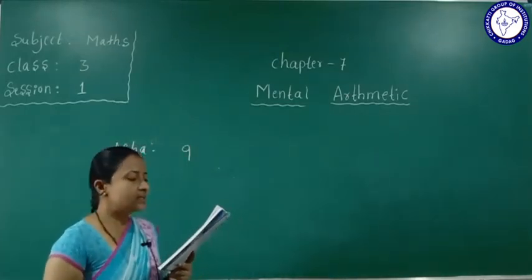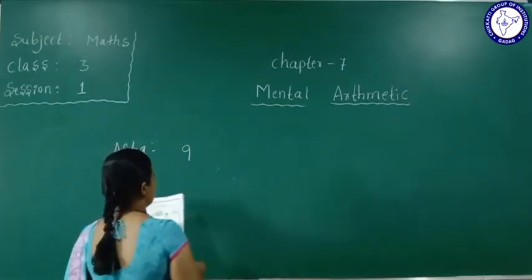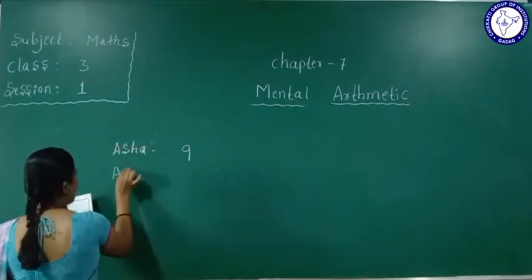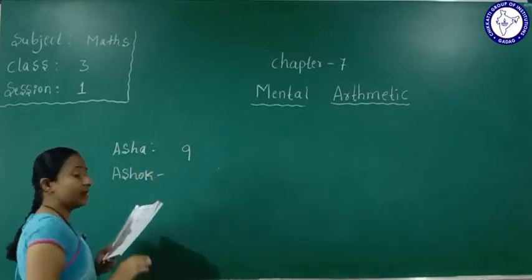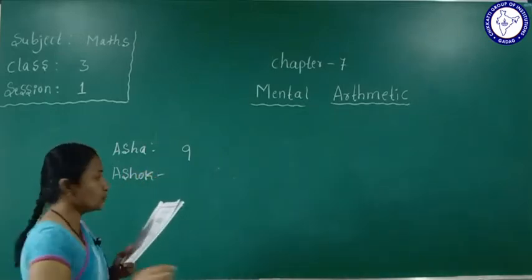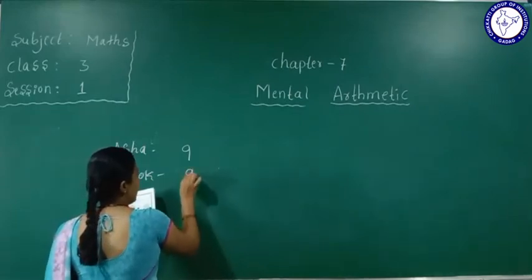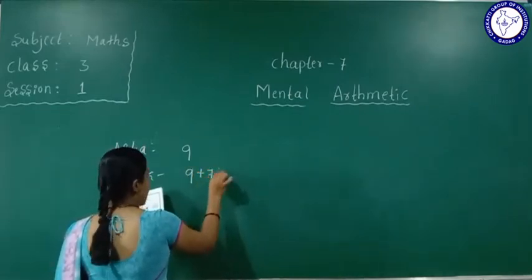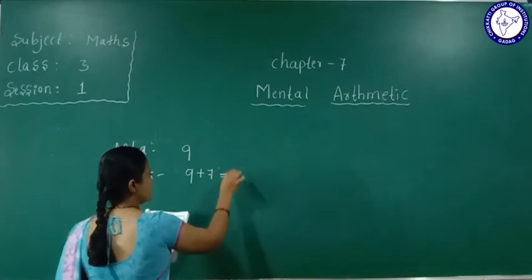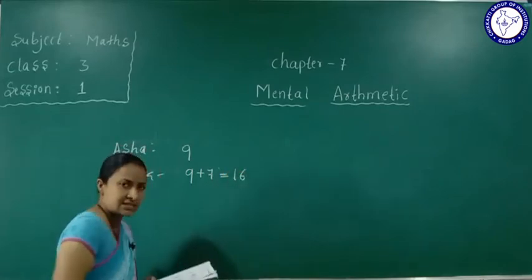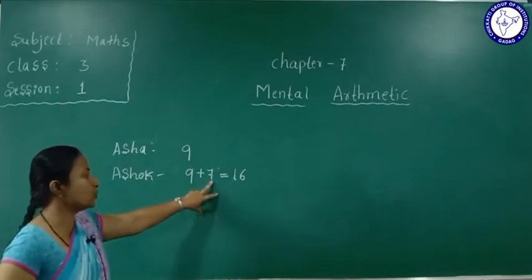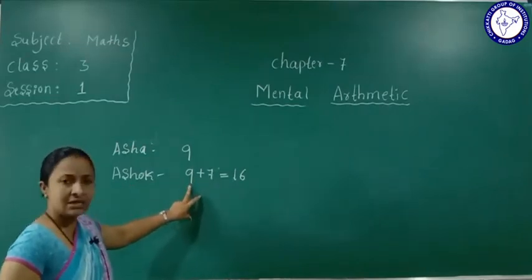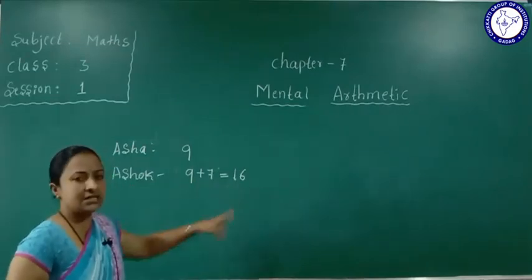Next one, Ashok. What will he do? Ashok says, "I will add 7 to 9." It means 9 plus 7. He added 7. So how much is it? It will become 16. So Ashok added 7 to the 9. It will be 16.